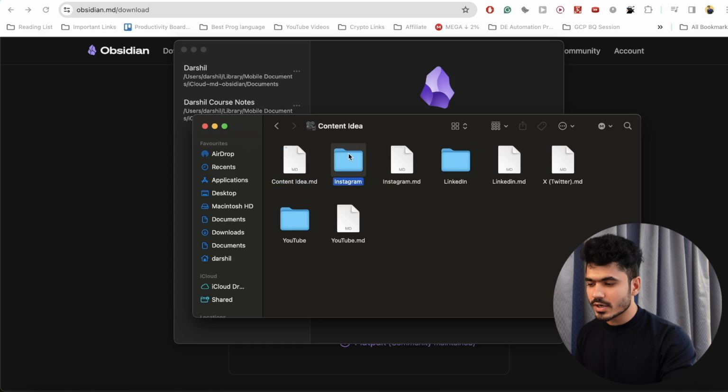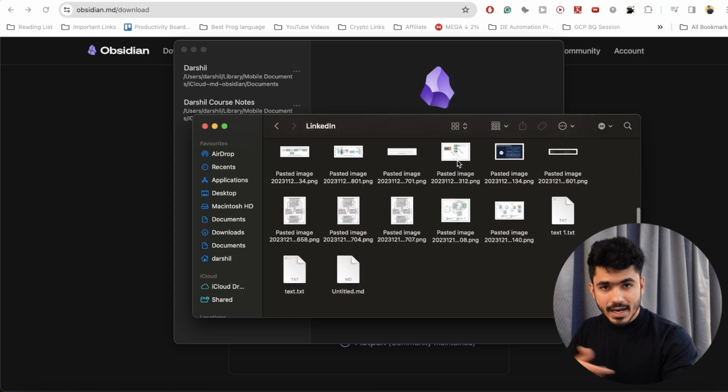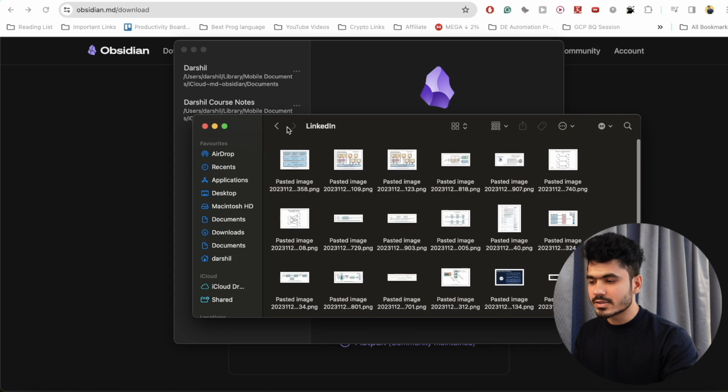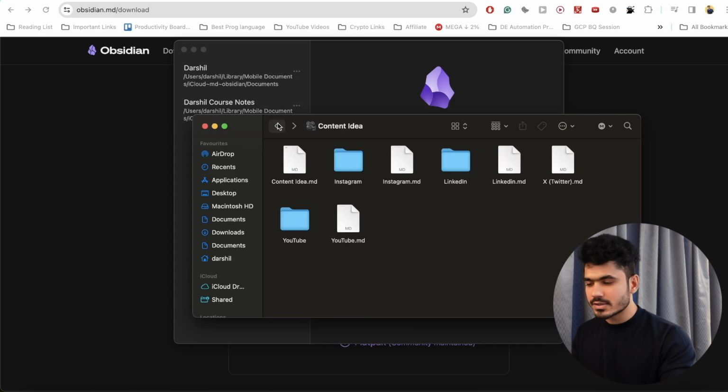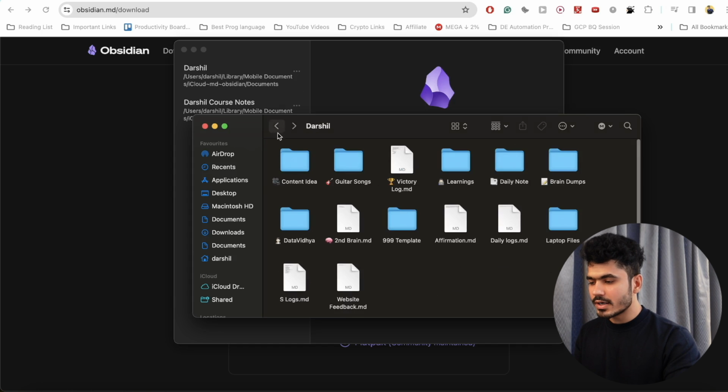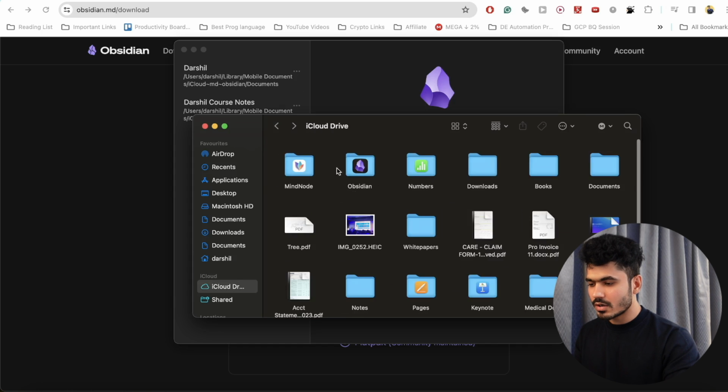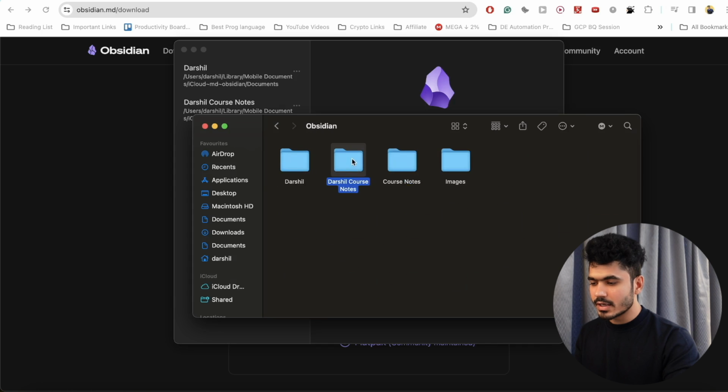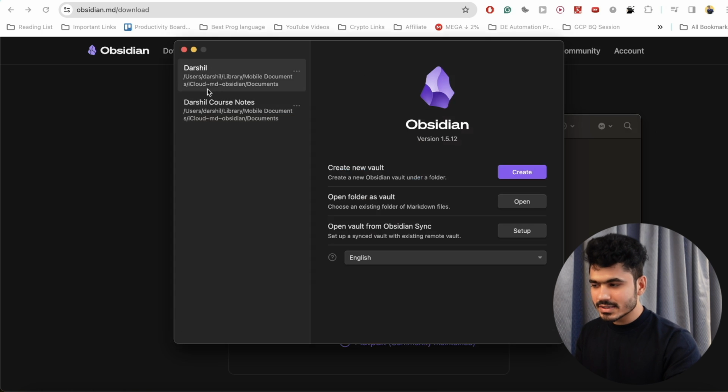Every folder that you create will get created in the actual repository of your file system. So it is like the offline file system that you store for every vault. Inside Obsidian you will have multiple folders. So this is my Darshil course notes, this is my data with their notes, and this is my personal file. These are the extra folders that I created. So this is just one single vault. You can create your vault, you can open any vault, or you can also sync it. You might have to pay for the syncing, but you can just create a new vault.